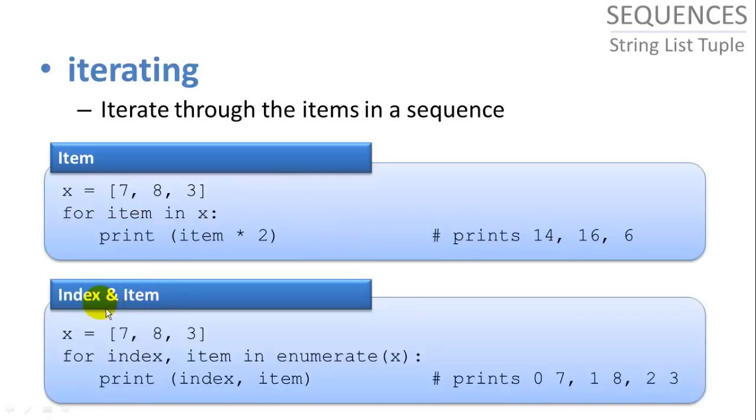And if we need both the index and the item, we can use the enumerate function. So we say for index and item. We basically need two variable names here. The first one is going to be the index. Second is going to be the value or the item in enumerate x. And then inside this for loop, we can do whatever we want with those two variables. Here I just have a print statement that prints the index followed by the value.